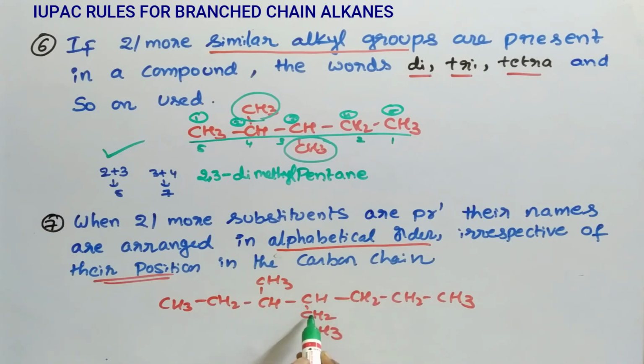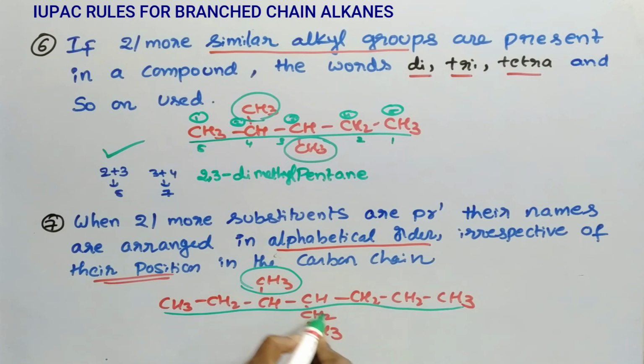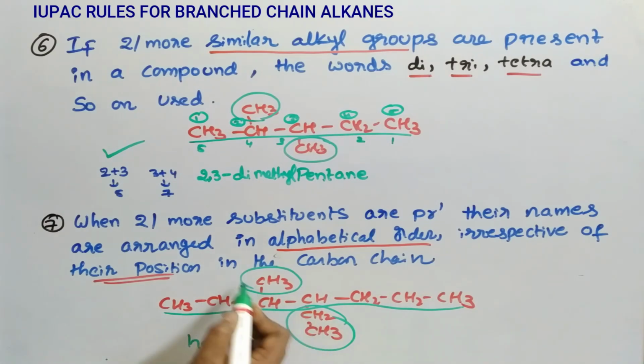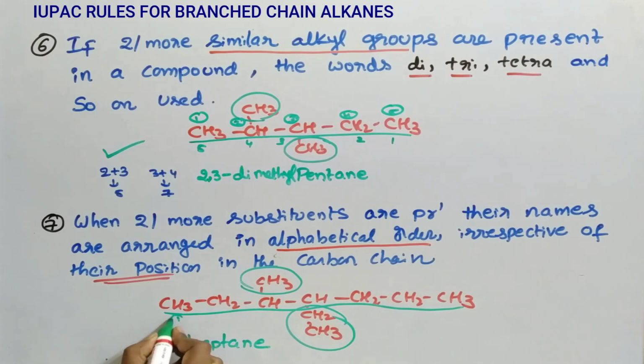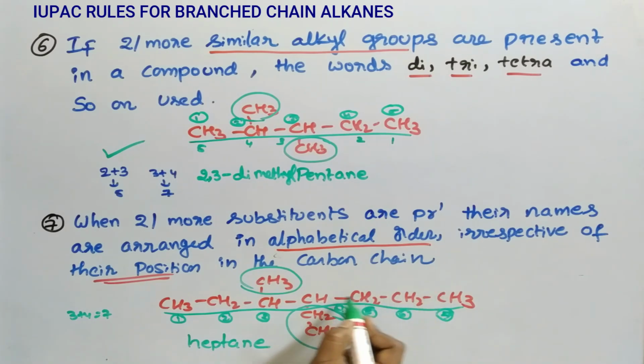1, 2, 3, 4, 5, 6. So this is the longest continuous chain. These two are substituents. Total 7 carbons, so heptane. I am giving numbering from here because it gives minimum possible number to the substituent. See, 1, 2, 3, 4, 5, 6, 7. 3 plus 4, 7. From this side, 1, 2, 3, 4, 5. 4 plus 5, 9. So this is right.